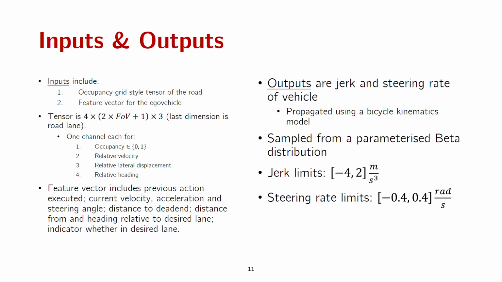We use vehicle jerk and steering rate as our output variables and control commands. They are sampled from independent beta distributions parameterized by a neural network. The beta distribution lets us transform the output to the acceptable limits for these control variables that we show on screen.